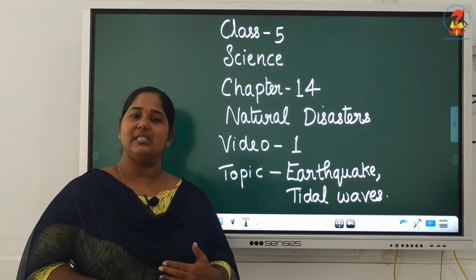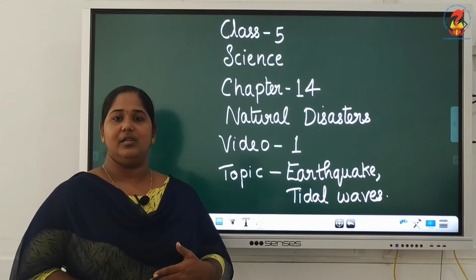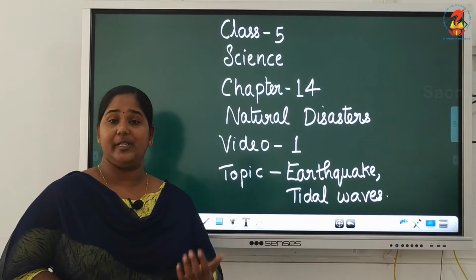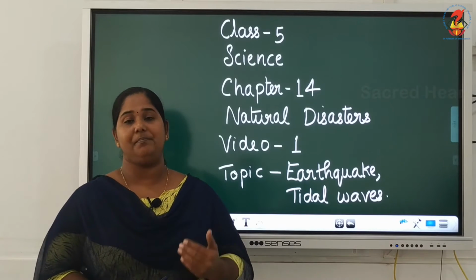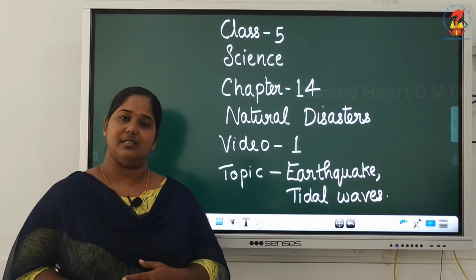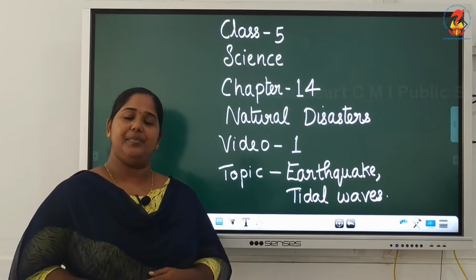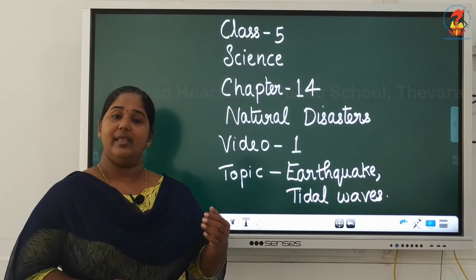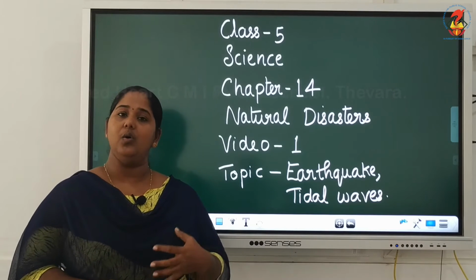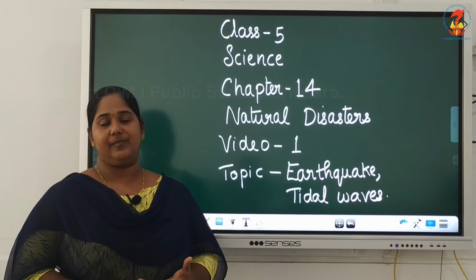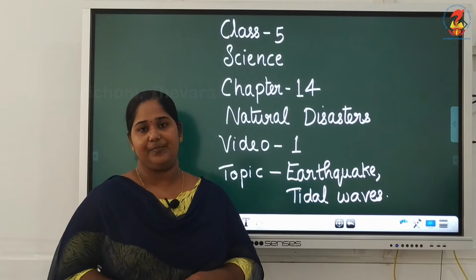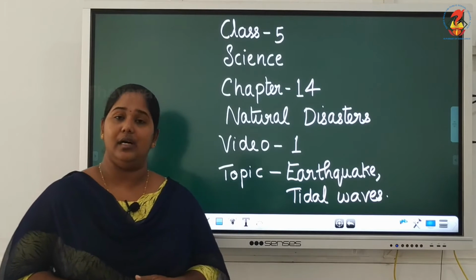As we have been facing disasters, we have to know how to protect ourselves or reduce the impact of these disasters. So in this chapter, we are going to study about 4 main natural disasters that affect our life, and how to save ourselves and how to minimize the effect of these natural disasters. So let us start with earthquakes.